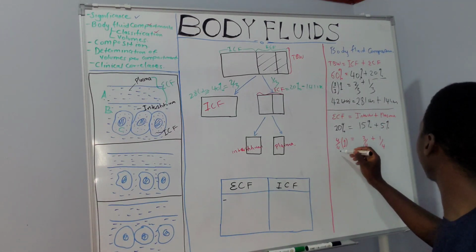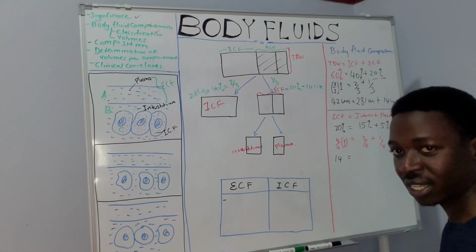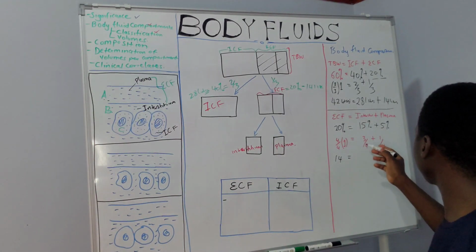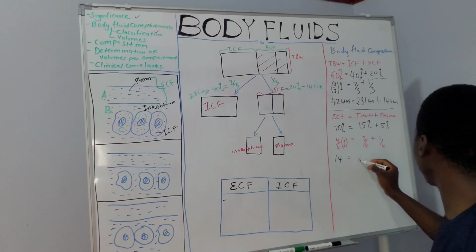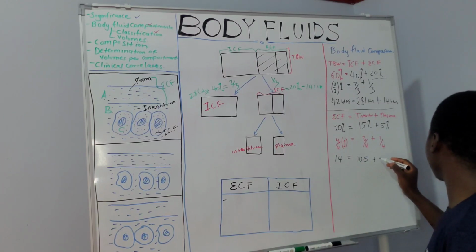We have said the ECF makes up about 14 liters. 3/4 of this will give you about 10.5, and 1/4 of this will give you 3.5.